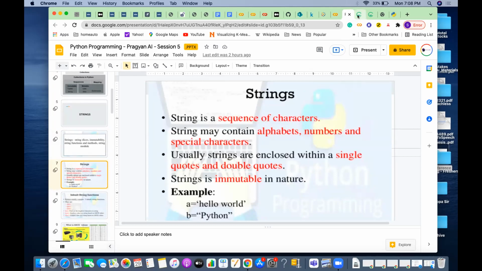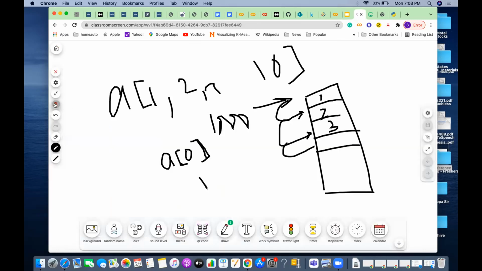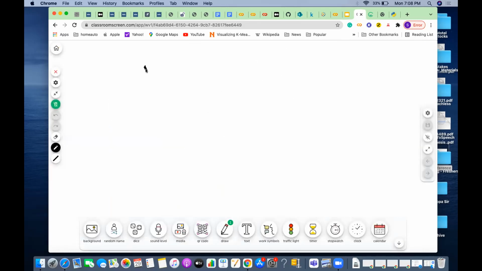You already know that a string is a collection of letters. For example, if I have to define a string, something like Satish, I am trying to create a string. It can be in single quotes or double quotes. So what is that actually? It is a list of characters.